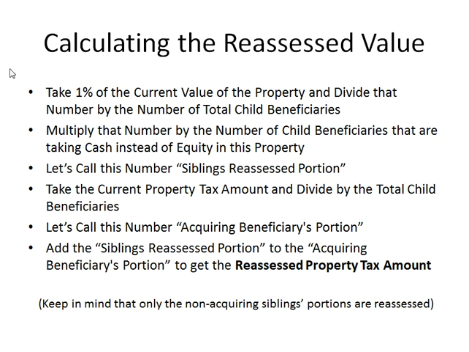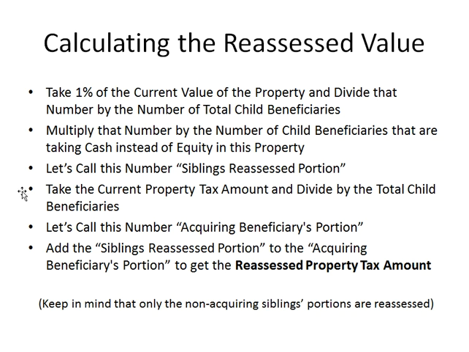1% is the tax rate, and usually that'll be a little bit higher than that, but we're going to use 1% just for explanation purposes. So take 1% of the current value of the property and divide that number by the number of child beneficiaries. Then multiply that number by the number of child beneficiaries that are taking cash instead of equity in this property. Let's call this number siblings reassessed portion.